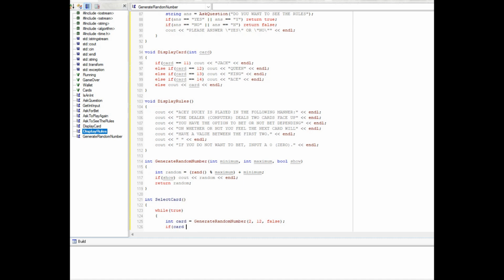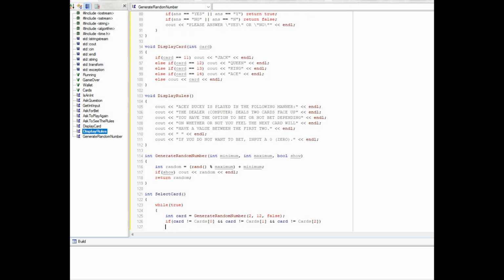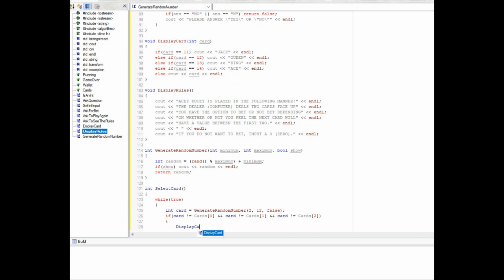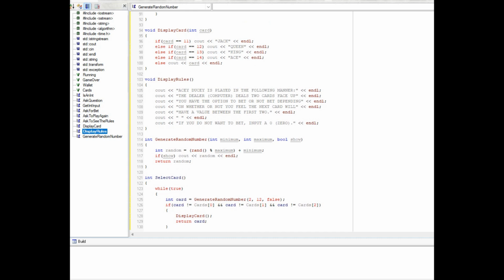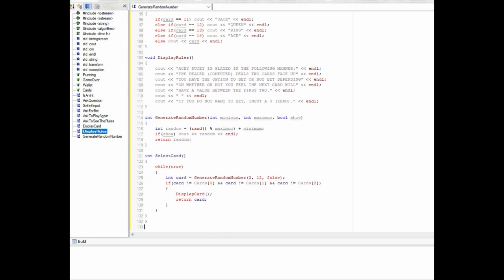And then if card not equal cards 0 and card not equal cards 1 and card not equal cards 2, then we will display that card and return that card. We'll have to see if we actually get an ace when we run this.